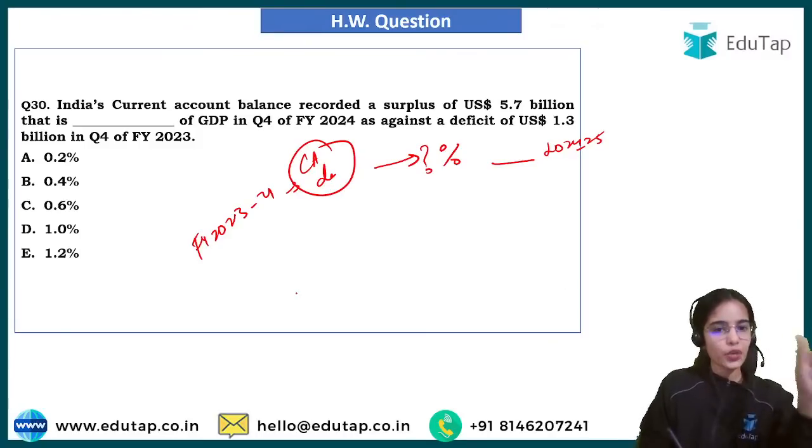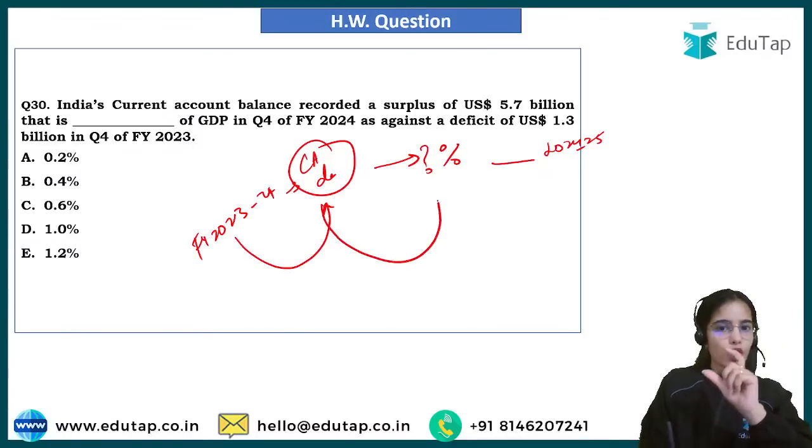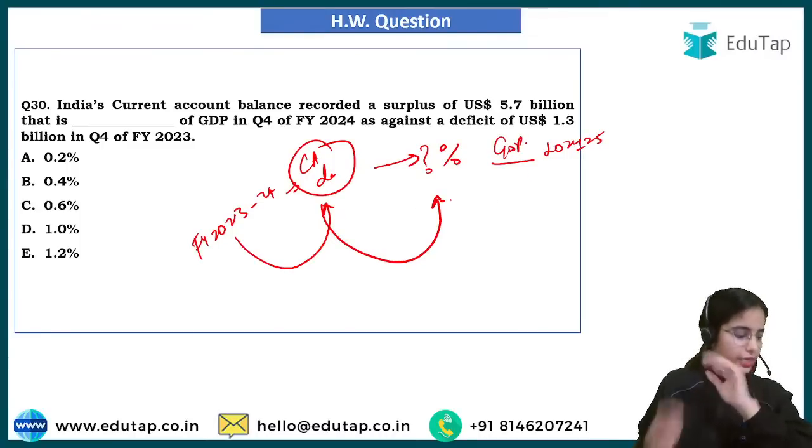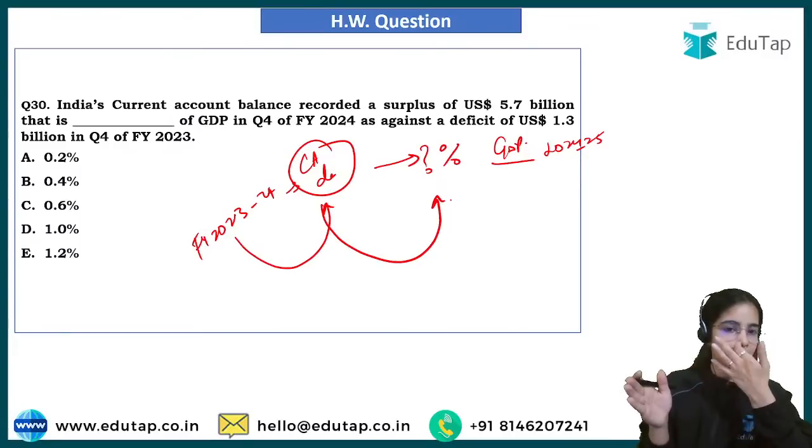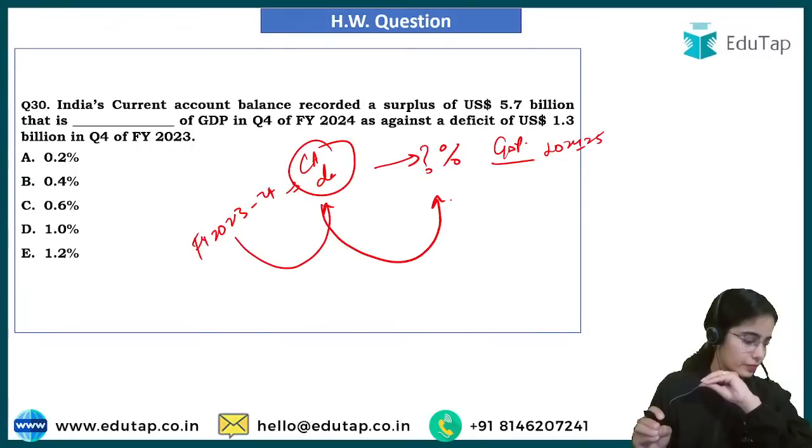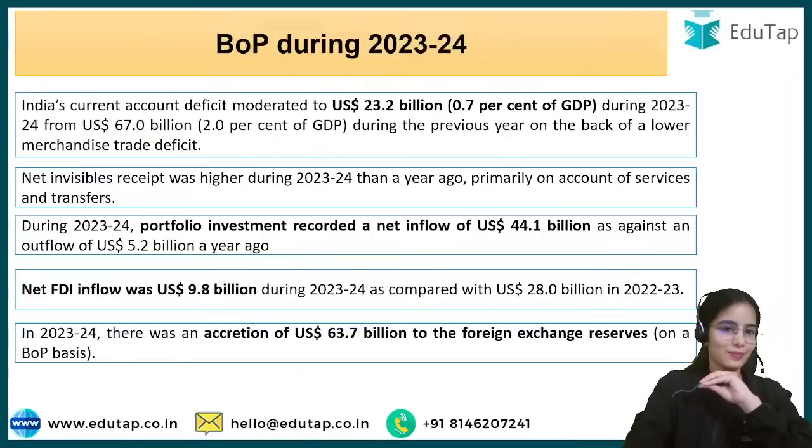For the financial year 2023-24, the current account was in deficit of what percentage of the GDP? Yes, it was 0.7% of GDP.